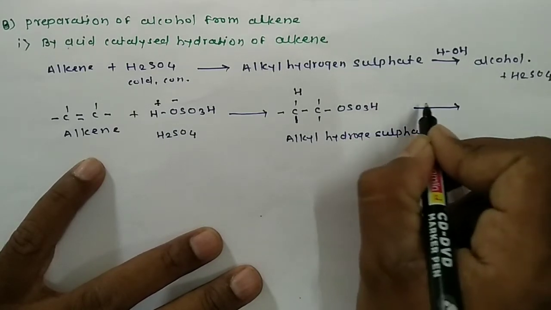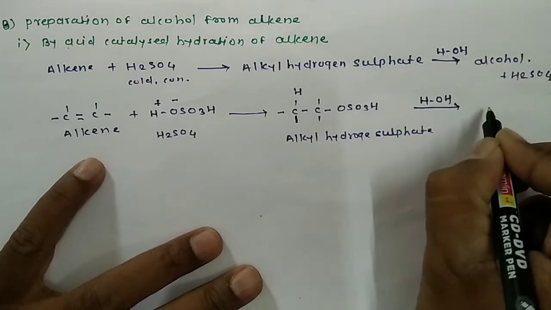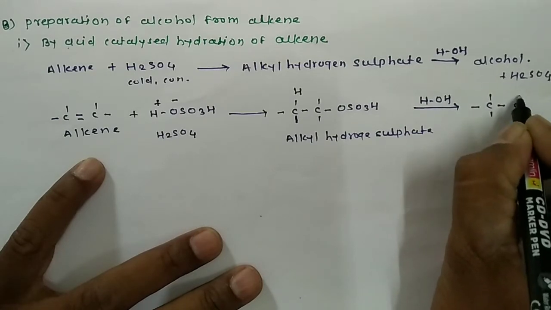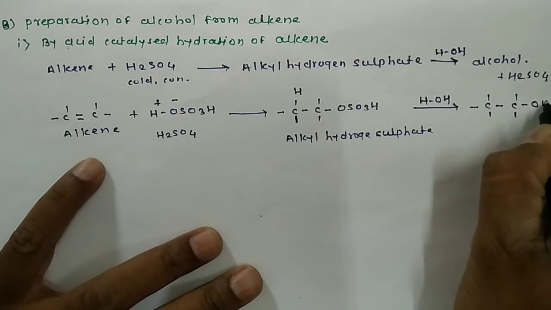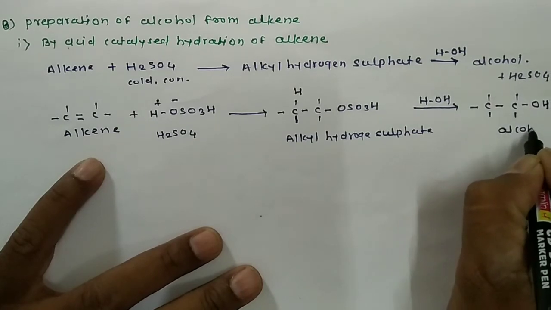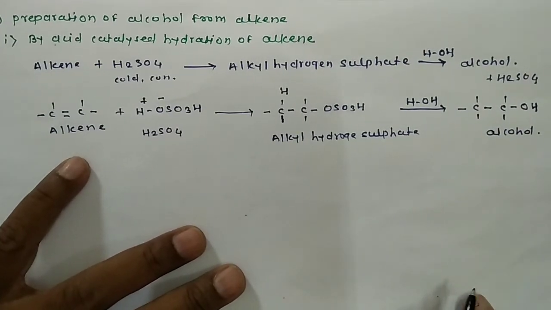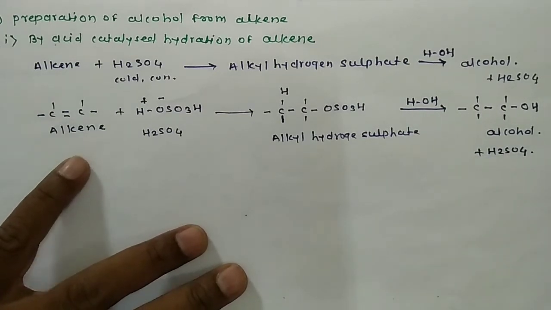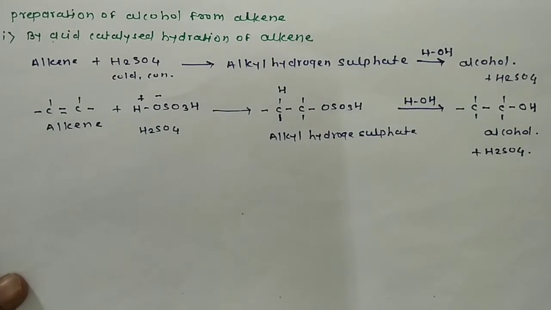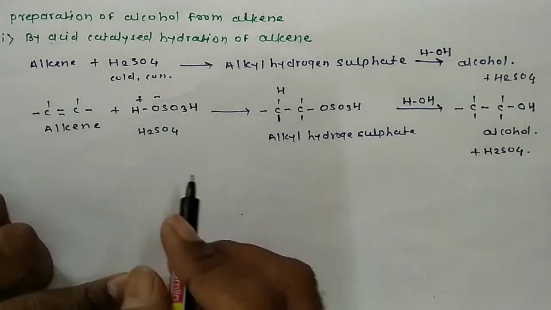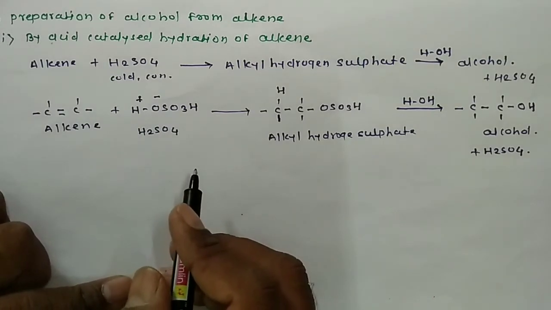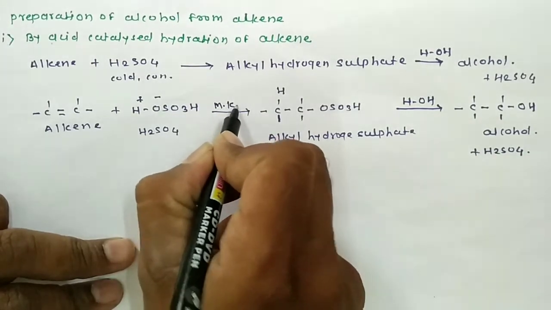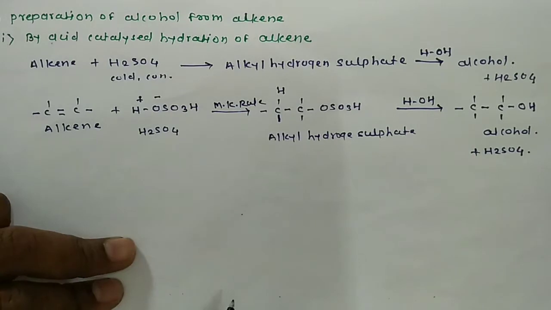and this compound on hydration gives here alcohol. It gives alcohol plus formation of sulfuric acid. So in this way, from alkene we can prepare the alcohol. Here sulfuric acid addition takes place in case of unsymmetric alkene by Markovnikov's rule. So we write here it takes place according to Markovnikov's rule.